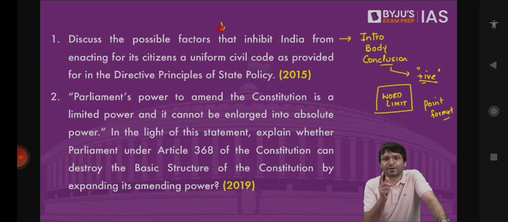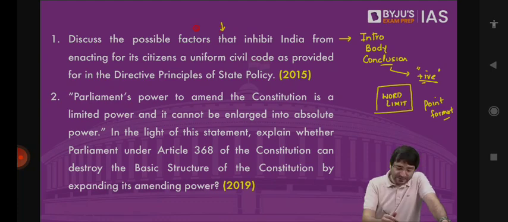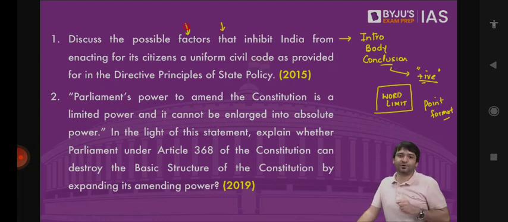You don't have to mention that. You don't have to even mention the definition of uniform civil code. Why? Because that is not what the question is asking you. Discuss the possible factors that inhibit the state from enacting a uniform civil code. Because the examiner knows that you know what is a uniform civil code. Now, please tell me what are the factors that have prevented the state from enacting a uniform civil code.